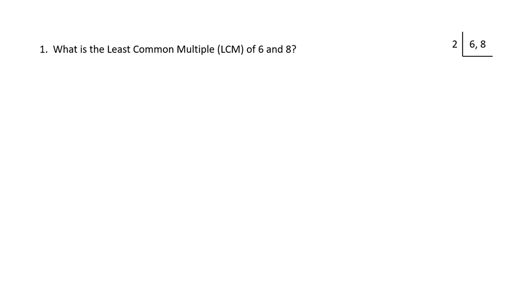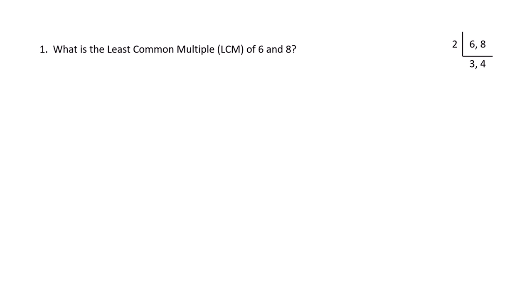And then ask, okay, 2 goes into 6 how many times? And 2 goes into 8 how many times? 2 goes into 6 3 times and into 8 4 times. So you just write down 3, 4. And then you ask the same question as before: is there a positive integer other than 1 that goes into both 3 and 4? The answer is no. Only 1 goes into both 3 and 4, nothing else.